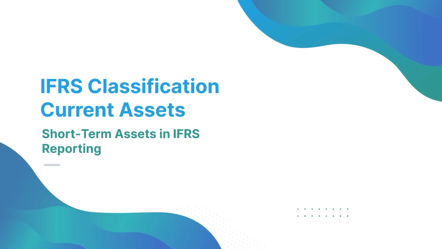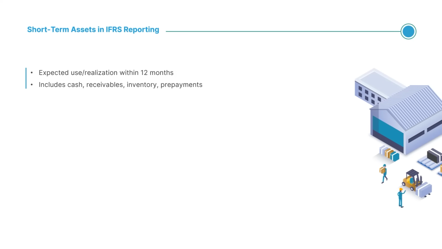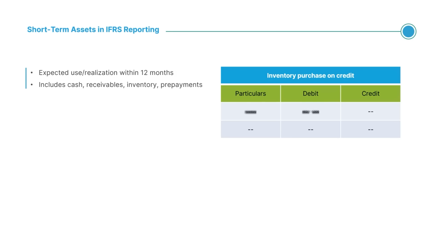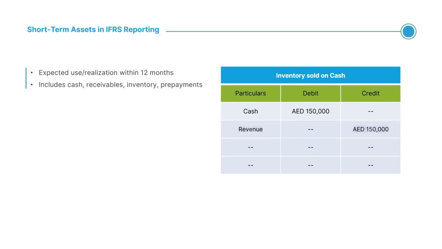Current assets are those consumed, sold, or converted to cash within 12 months. For instance, when a UAE retailer purchases 100,000 dirhams worth of inventory on credit, the entry is debit inventory 100,000, credit accounts payable 100,000. When the same inventory is sold for 150,000 dirham cash, two entries are recorded. Debit cash 150,000, credit revenue 150,000, and debit cost of sales 100,000, credit inventory 100,000. These flows show how current assets directly impact both liquidity and profitability.